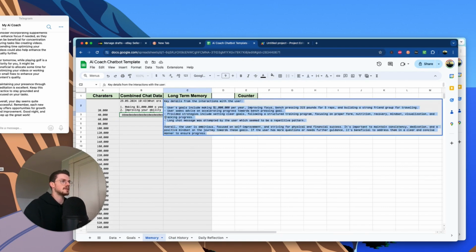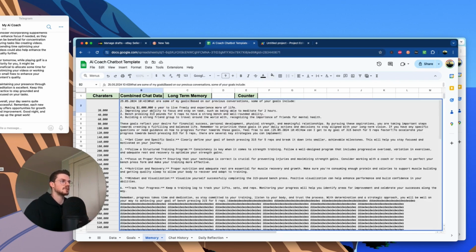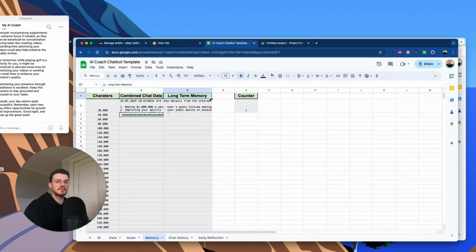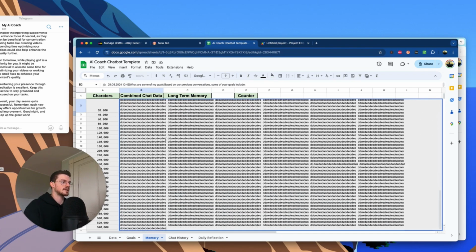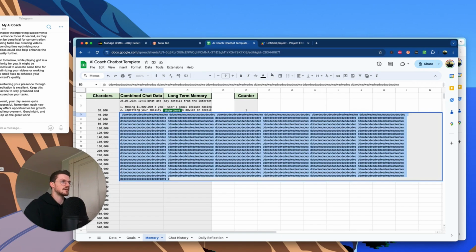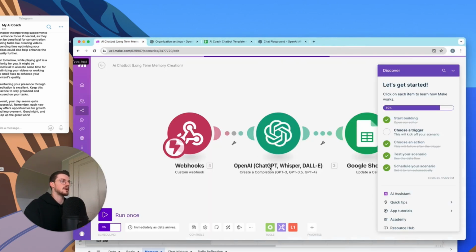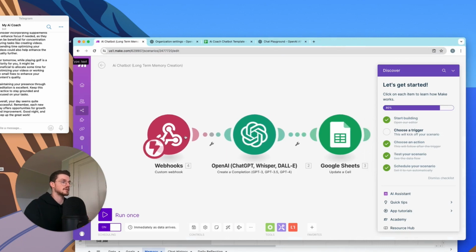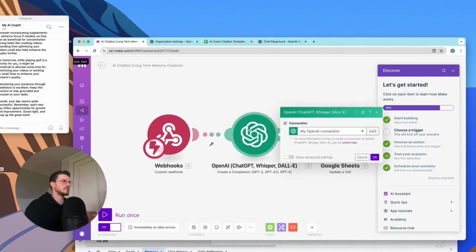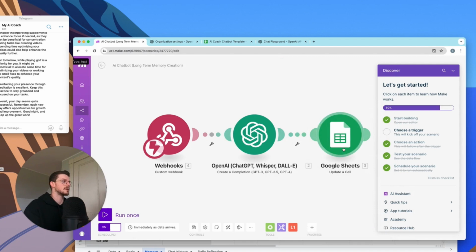Since there's not a lot of context, it gave the memory just based on that one chat that we did have. Obviously, the more context, the less precise it's going to be, but that's just the way of the chatbot. And the counter goes up to 1. This has reached the full cell capacity of 20,000. This is now in the second cell. And as we can see, our make.com automation has gone through, and that's what this just did. It just pulled that information, summarized it, and put it back into the other cell.